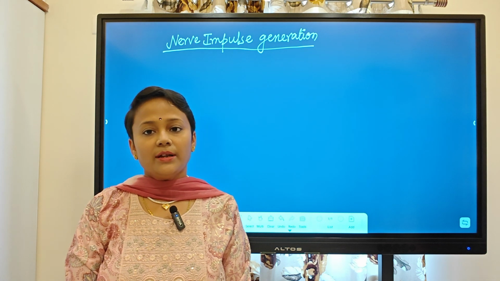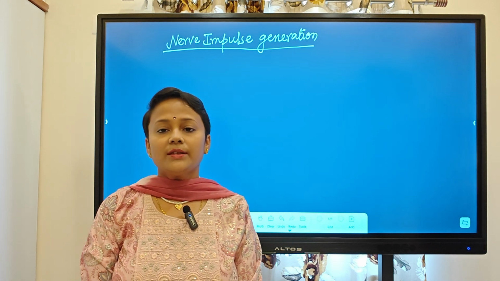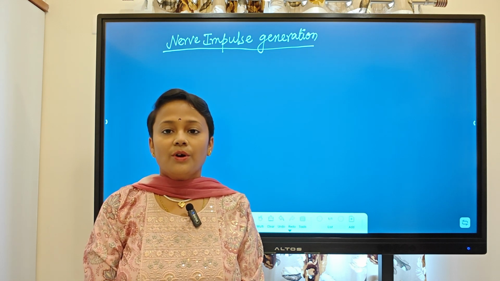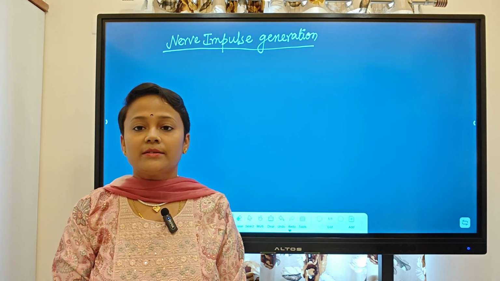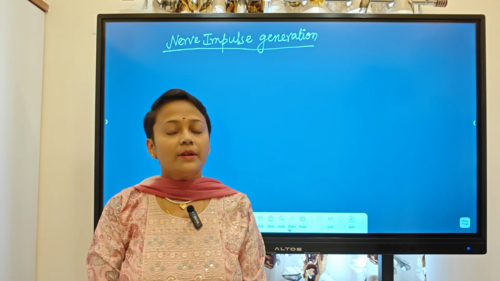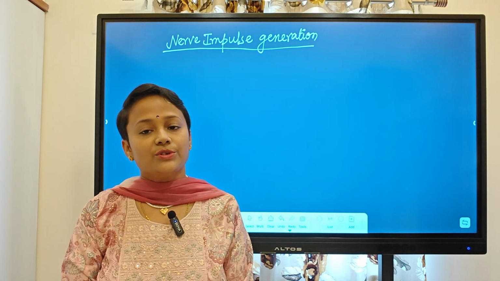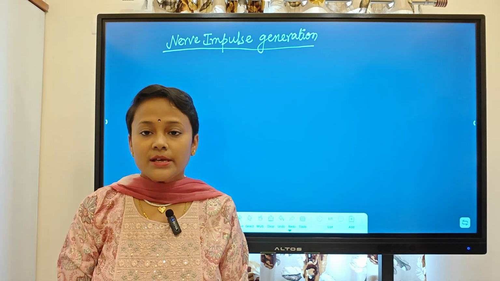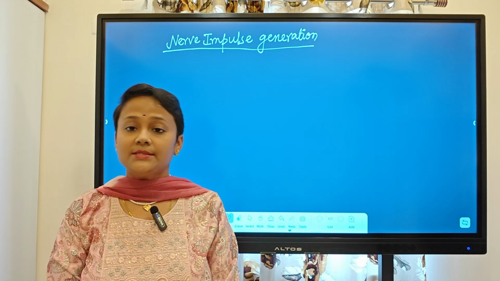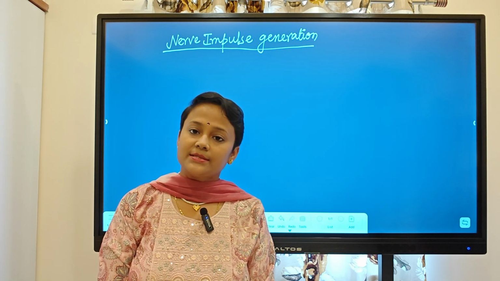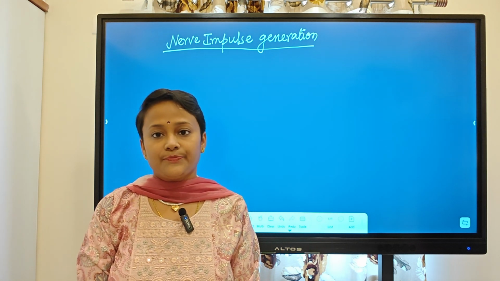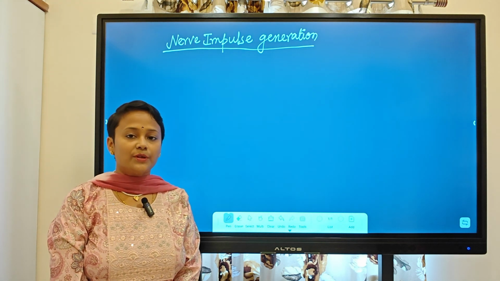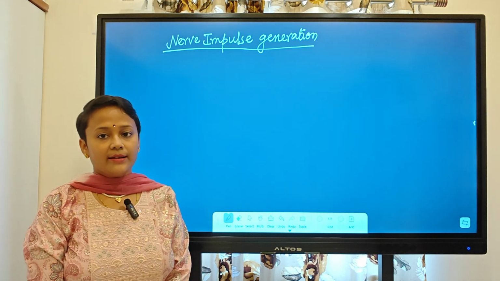Now why it is required? Suppose if there is encounterment of any environmental stimuli, then the nerve impulse will be generated by our sensory neuron and it will be transported to the central nervous system. Now from central nervous system, there will be processing and again generation of impulse, means electrical current, which will come to the muscle and do the necessary actions. So here nerve impulse is nothing but an electrical current which will flow from one neuron to another neuron.